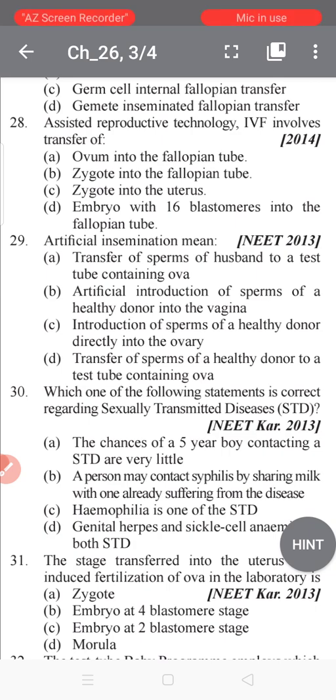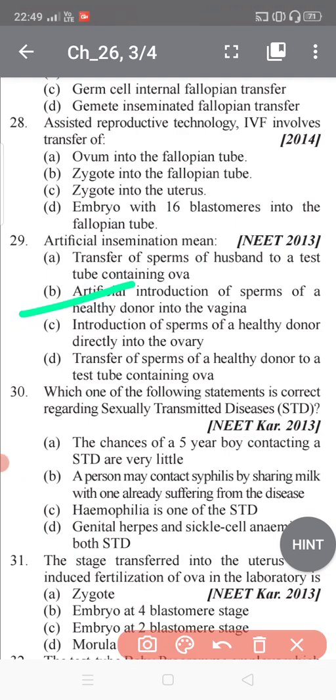Basically, in artificial insemination, the AI technique, the semen collected either from the husband or a healthy donor is artificially introduced into the vagina or the uterus. It is also known as intrauterine insemination of the female. So the best option is option B, that is, artificial introduction of sperms of a healthy donor into the vagina.